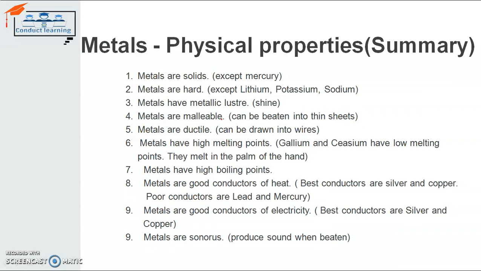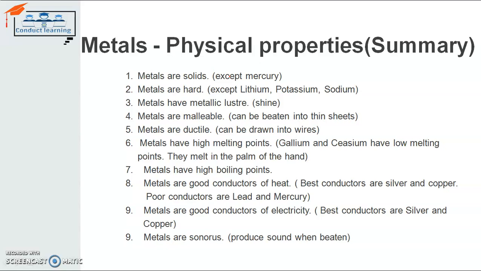Metal physical properties are listed there. Metals are solid. The exception is mercury. Mercury is the only metal which is liquid at room temperature. Metals are hard, and the exception is lithium, potassium and sodium. These three metals are very soft and can even be cut with a knife. Metals have high metallic luster. They shine on the surface like gold. Metals are malleable. You can beat them into sheets. Metals are ductile. You can draw wire from them, like gold. 1 gram of gold can be drawn into 2 kilometers of wire.